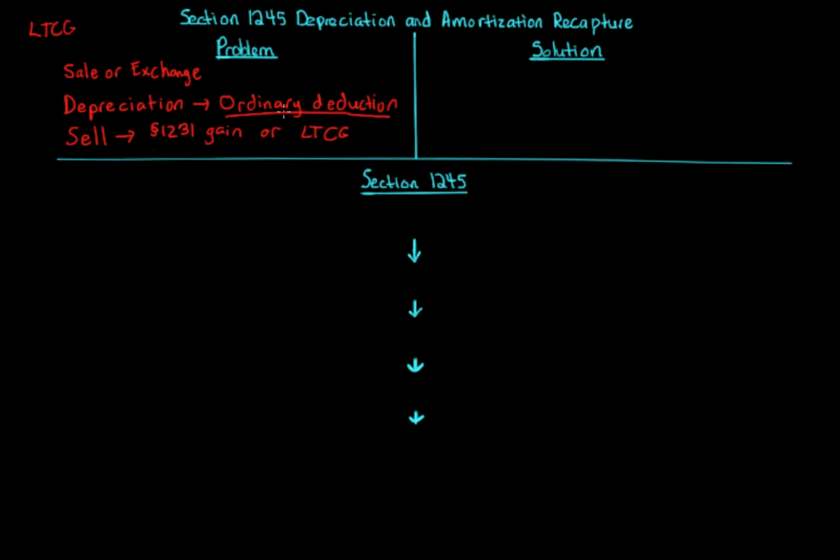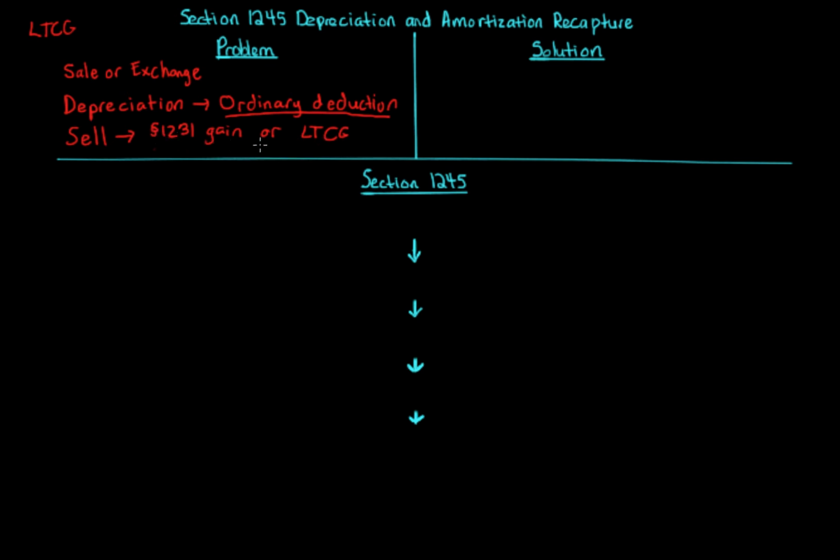which is a capital asset. We're selling it, right? And if it's been held for more than a year, which it has because we bought it 5 years ago, it could be 1231 gain or long-term capital gain. So you've got these ordinary benefits, but then when you sell it, you get this preferential treatment through long-term capital